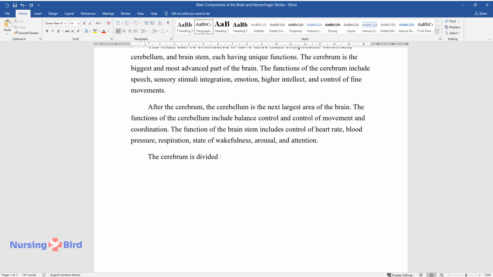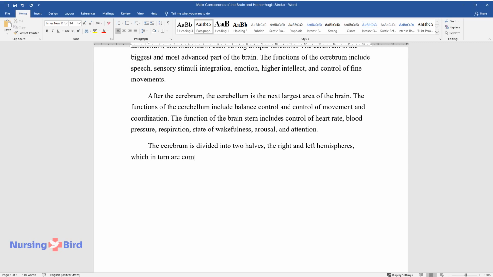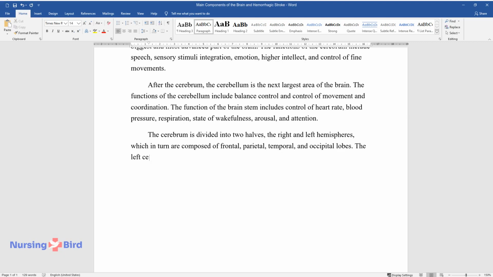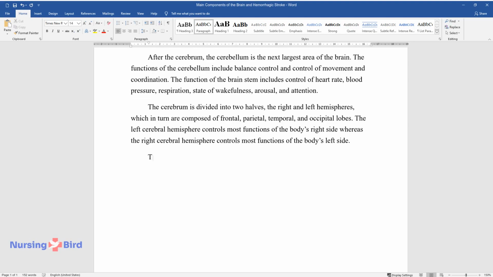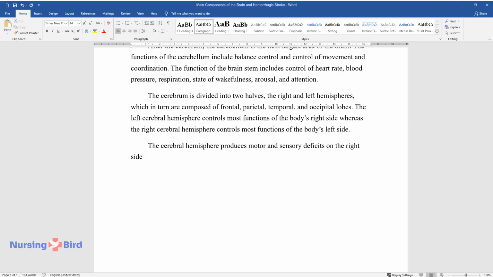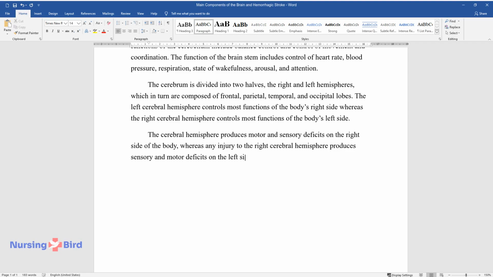The cerebrum is divided into two halves, the right and left hemispheres, which in turn are composed of frontal, parietal, temporal, and occipital lobes. The left cerebral hemisphere controls most functions of the body's right side, whereas the right cerebral hemisphere controls most functions of the body's left side. Any injury to the left cerebral hemisphere produces motor and sensory deficits on the right side of the body, whereas any injury to the right cerebral hemisphere produces sensory and motor deficits on the left side.